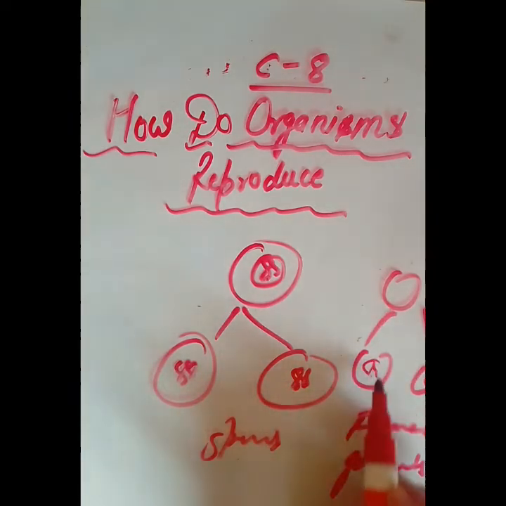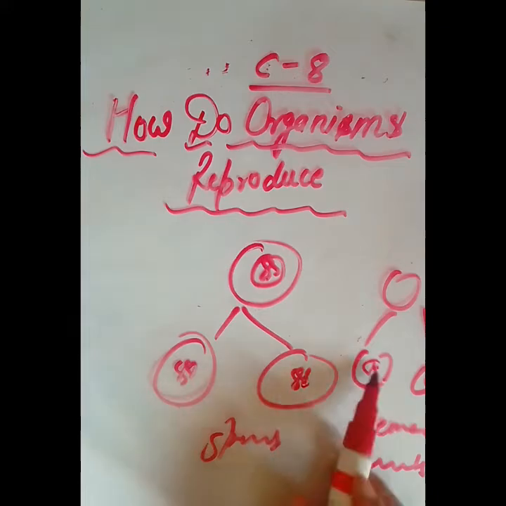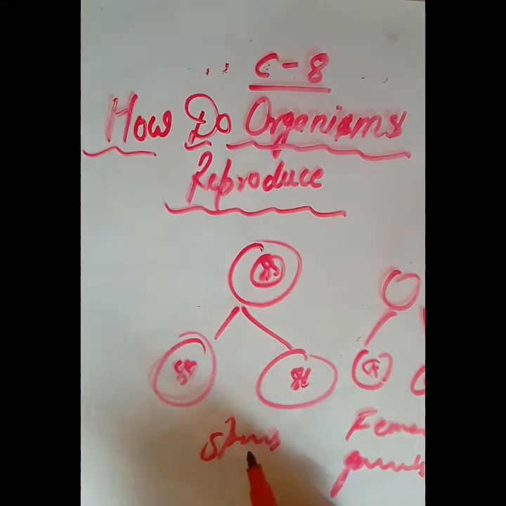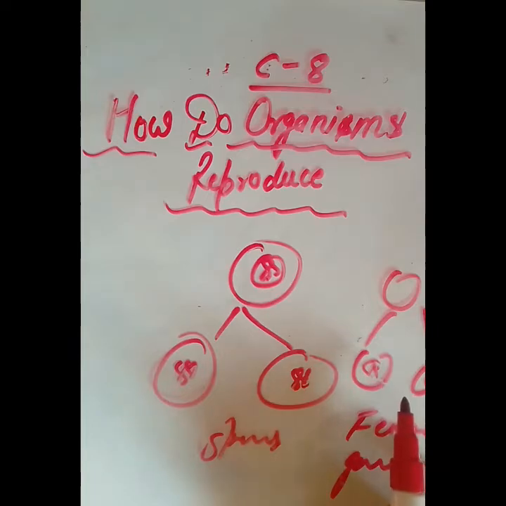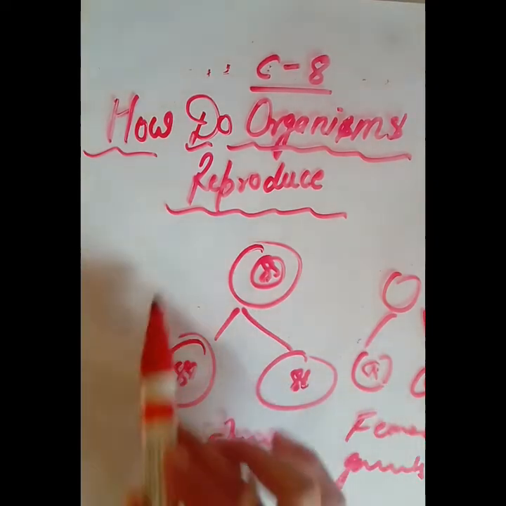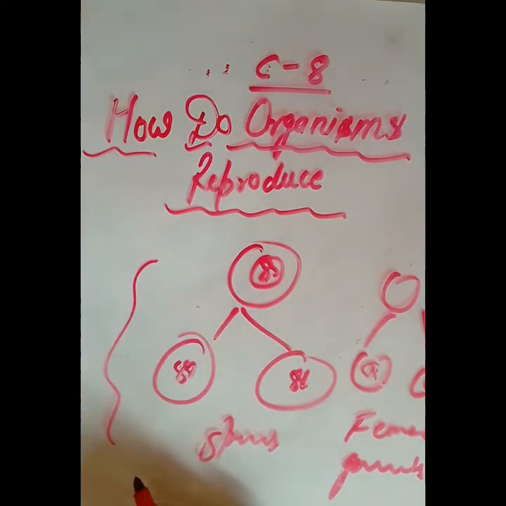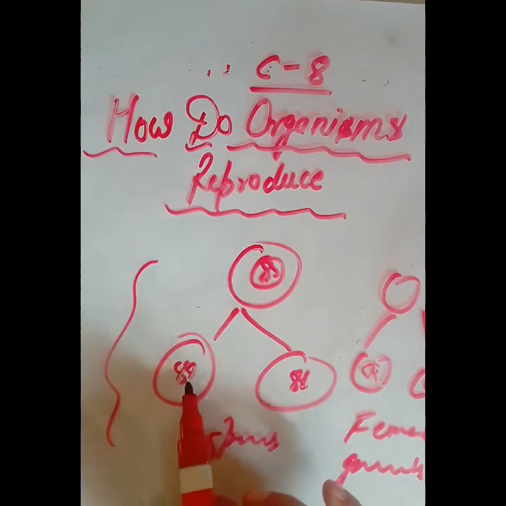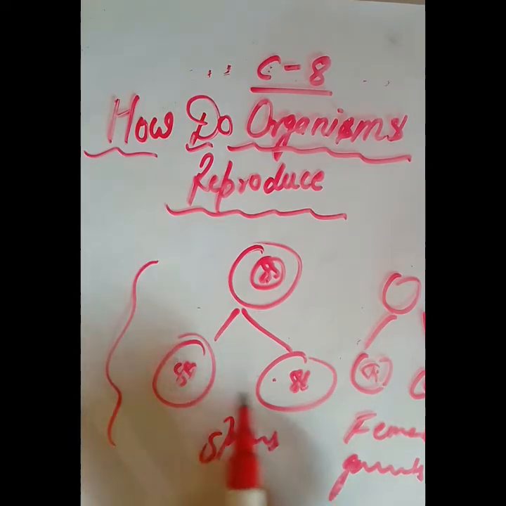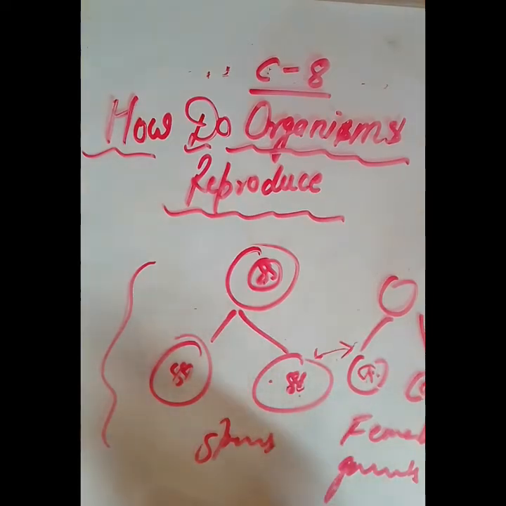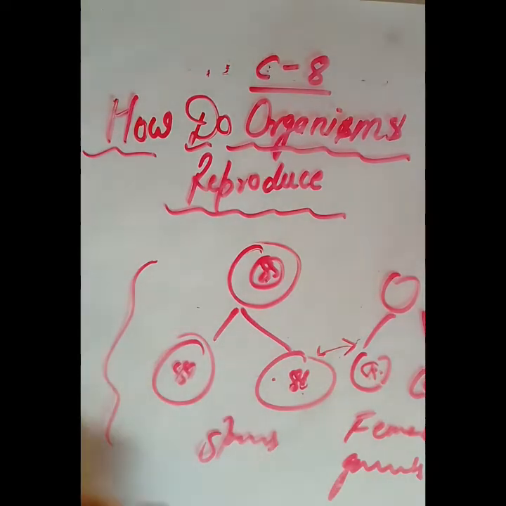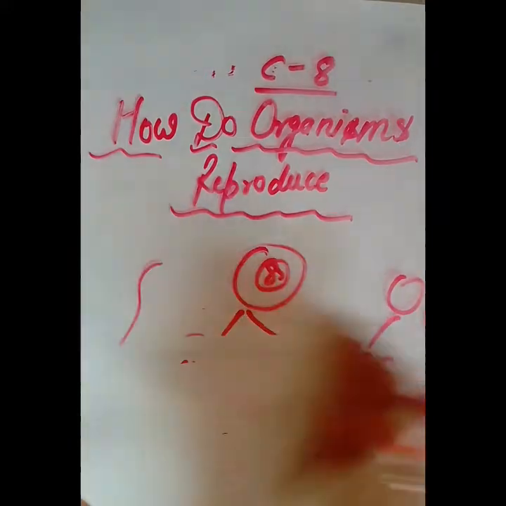When the male and female gametes fuse, the genetic material will be combined also. You will study this division in higher classes, which type of division it is, equational or reductional. Here the number will be halved by reductional division, and after the combination of the two, the number is restored.